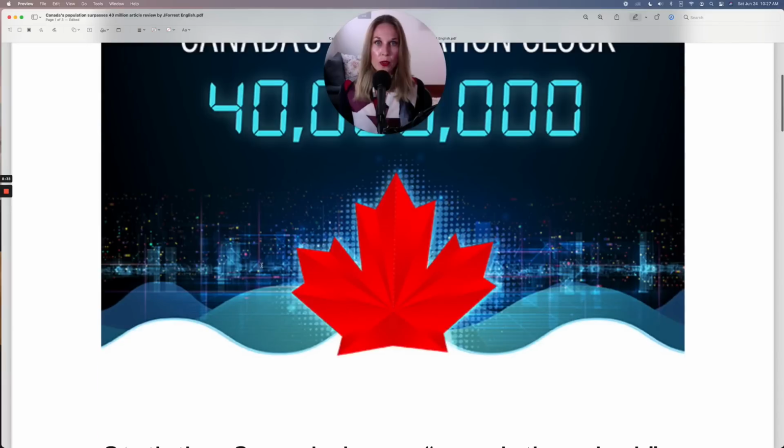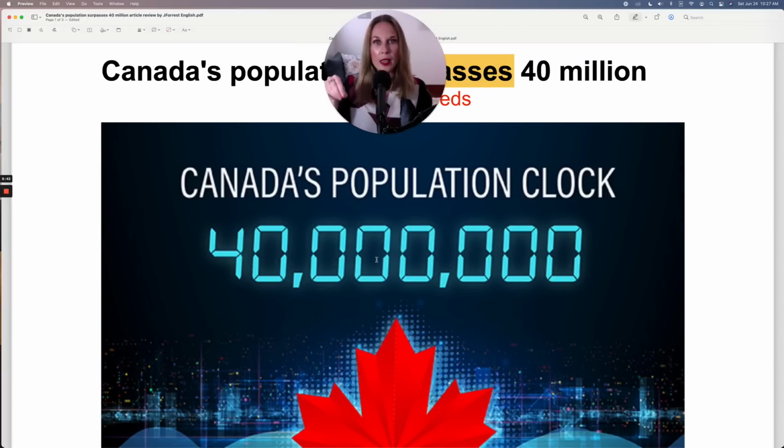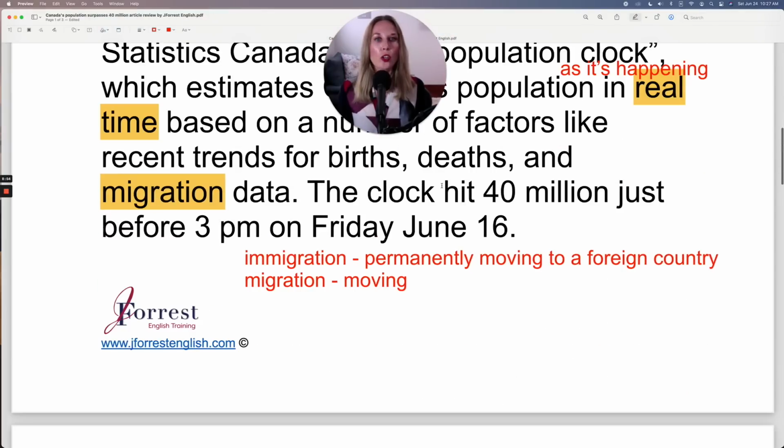Migration data. So it's saying that this total, it represents people who are in the country even on a temporary reason. For example, studying for a 1-year diploma, they're still counted in this total. The clock hit 40 million just before 3 p.m. on Friday, June 16th. Let's talk about the verb hit.